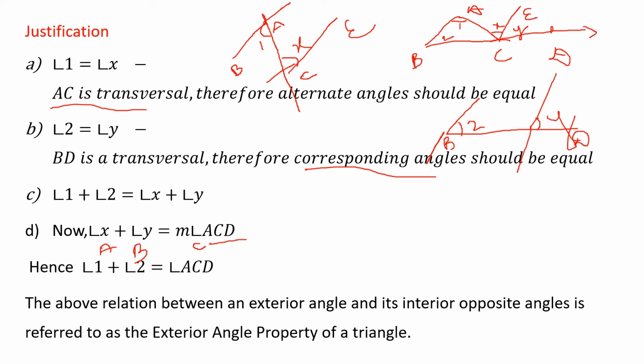So the above relationship between an exterior angle and its interior opposite angles is referred to as the exterior angle property. Now, understood what is exterior angle property? Just keep in mind, exterior angle property means exterior angle is equal to the sum of opposite interior angles. That word opposite is important. Sum of opposite interior angles.